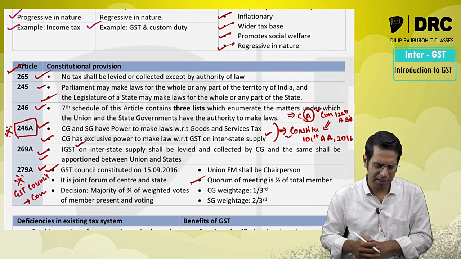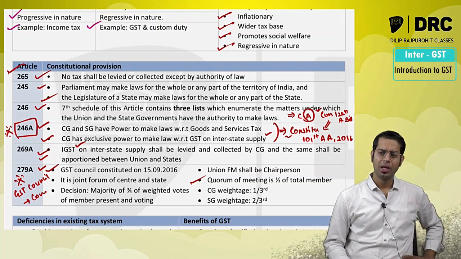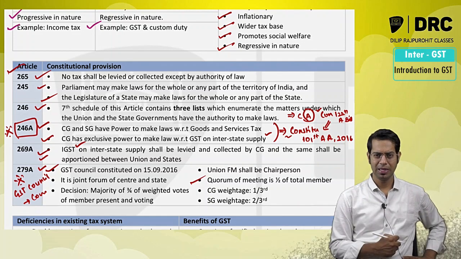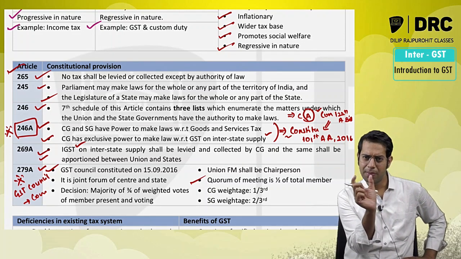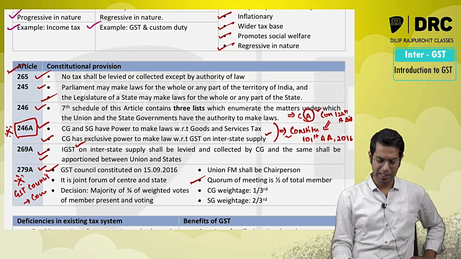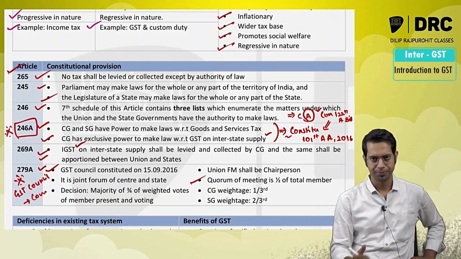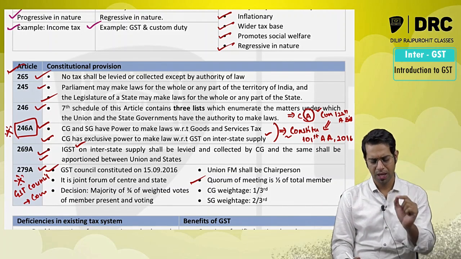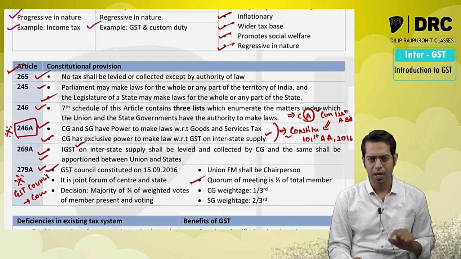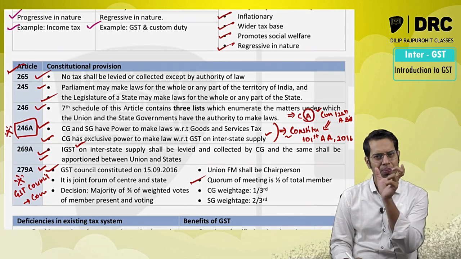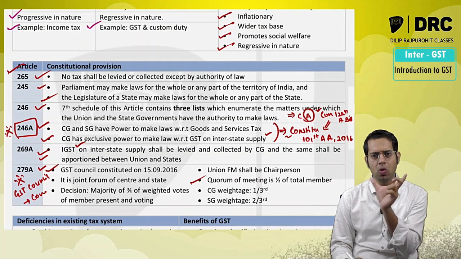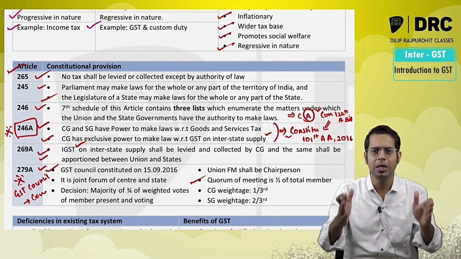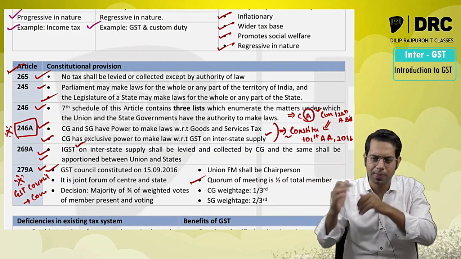Whenever there is a meeting, a minimum number of members are required to be present to call that meeting valid. In your law also you would have studied that a meeting will have a specific quorum. What do you mean by quorum, sir? The minimum number of members who are required to be present in that particular meeting.